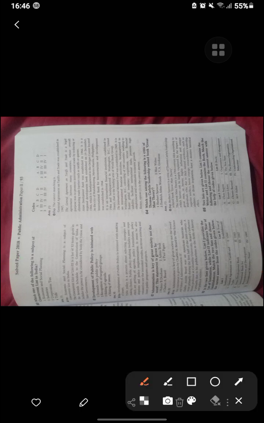Next one: which of the following is a subject of the concurrent list? That was economic and social planning, and it is in List Third of the 52 items given in the 7th Schedule of the Constitution, with power to consult both the Union and the state government. Development of public policy, that was making an issue. So if there is a public policy, that means there is an issue that can be made.